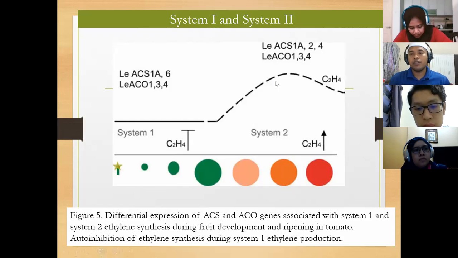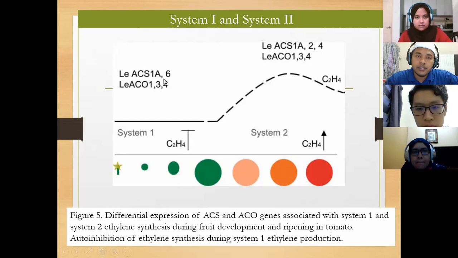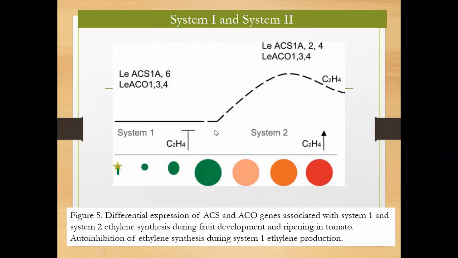So that system is called system 1, meaning that the ethylene will be produced at the basal level, so not too high. For example, you can see here they have ACS1A and 6, ACO1, 3, 4. So these are different enzymes, even though the name is ACO, this is number 1, number 3, number 4. But during the ripening process, a different homolog of the protein will be activated.